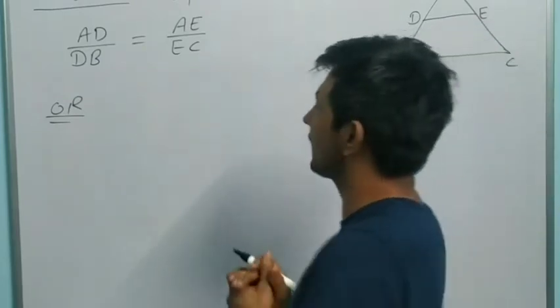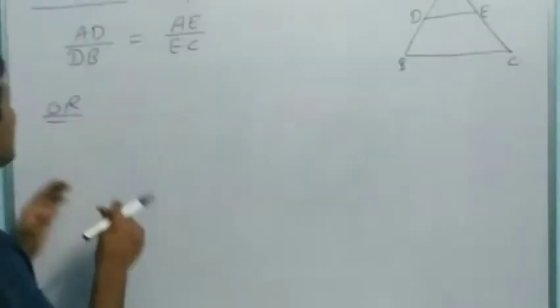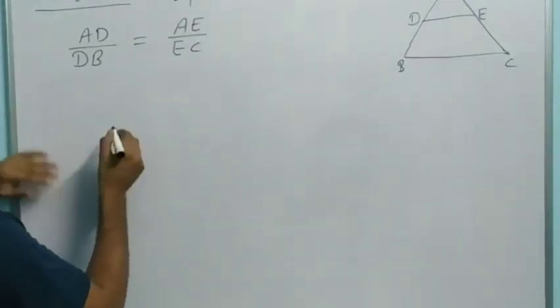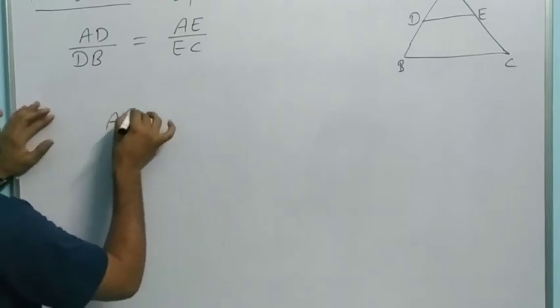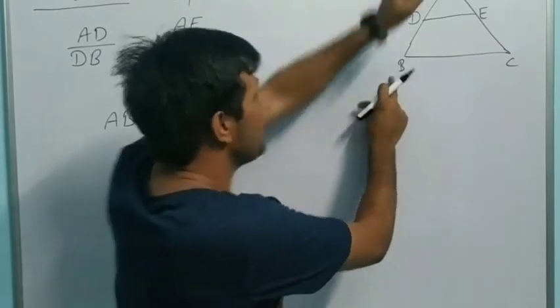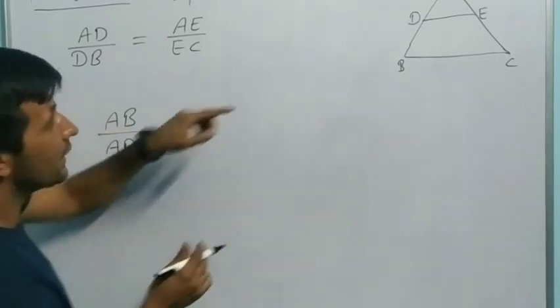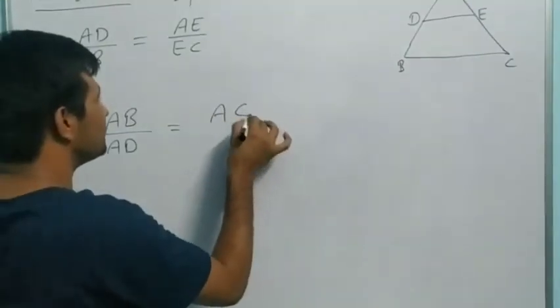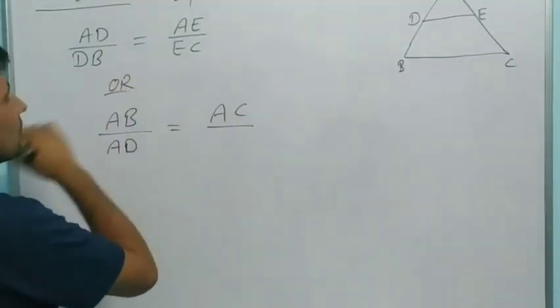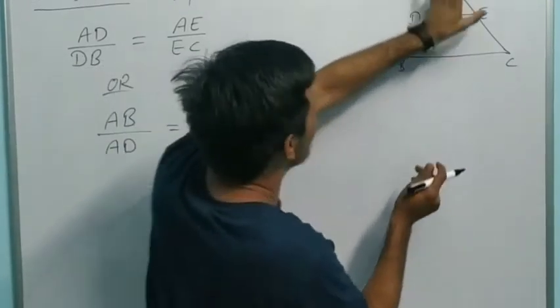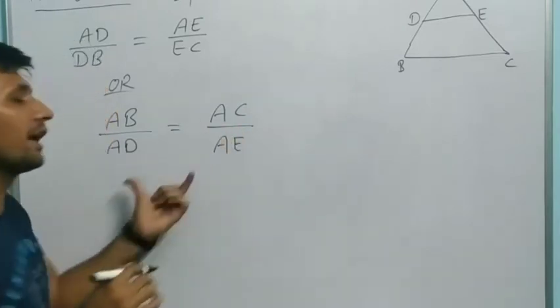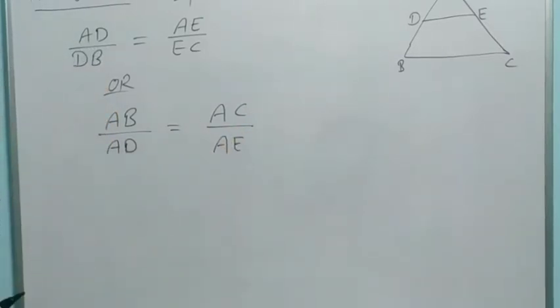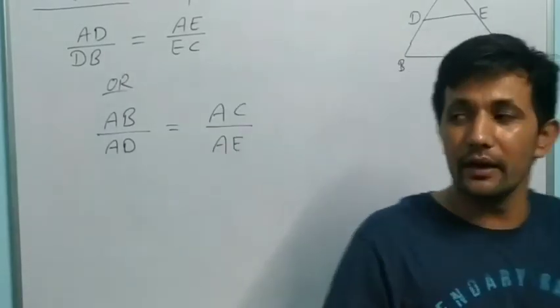So always remember, in Thales theorem not only are these ratios equal, AD upon DB and AE upon EC. Also, dear, if you take the full side AB of the big triangle, AB upon AD, and AC upon AE, these ratios are also equal. You can take them yourself also, because we have already learned about Thales theorem, dear.